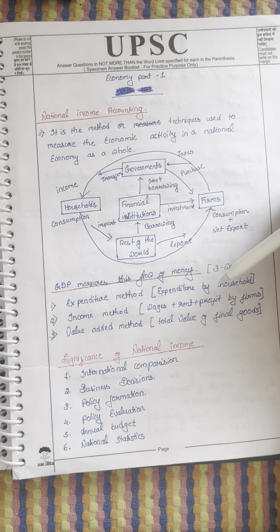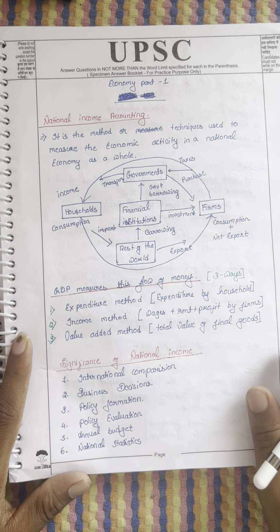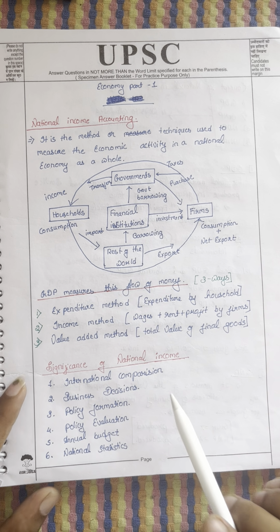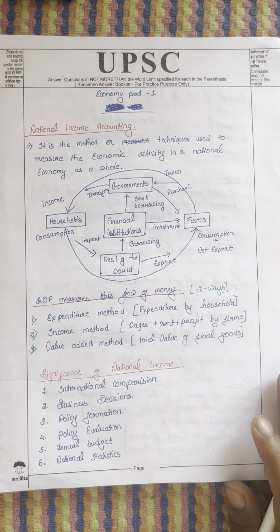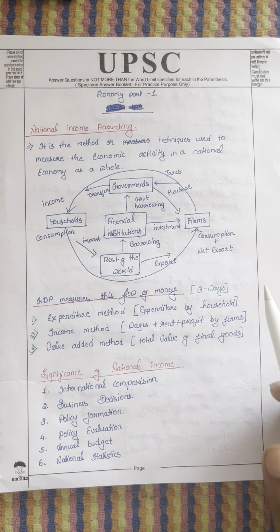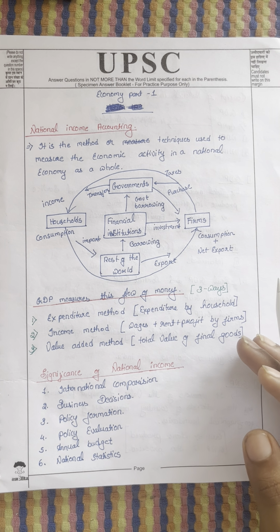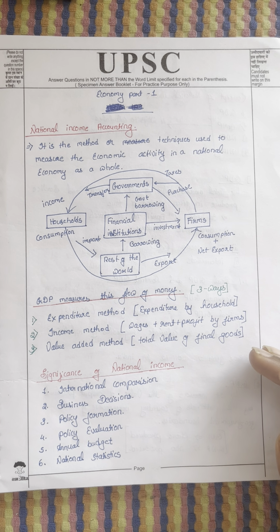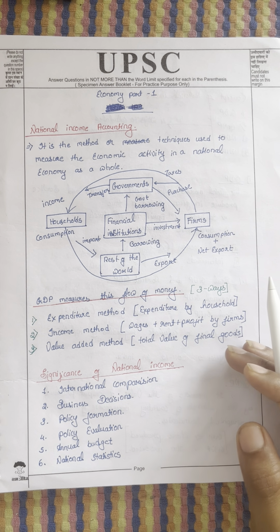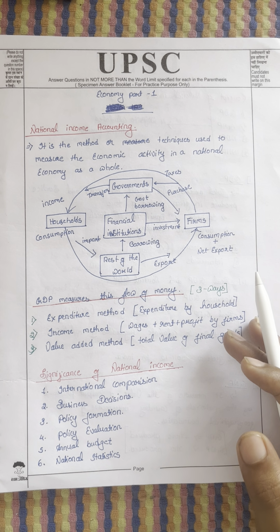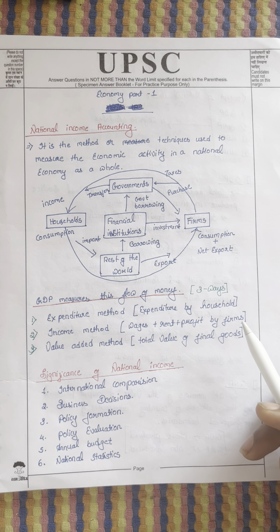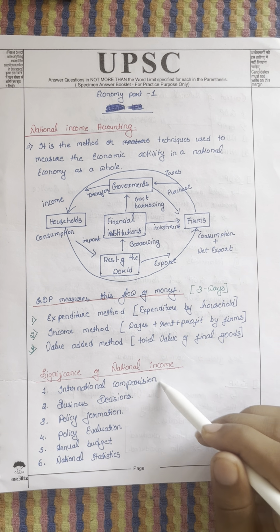Now let's see what is the significance of national income. Do we need national income? For what? This is the mains syllabus question. So I will explain clearly. For international comparison, national income is required. You can see we keep on comparing, like US GDP is this much, India's GDP is this much, we will come to a 5th place, 6th place. We are going to beat USA in 10 to 15 years or 2050, frankly. And China will be in the top position. For comparison, we'll use GDP.